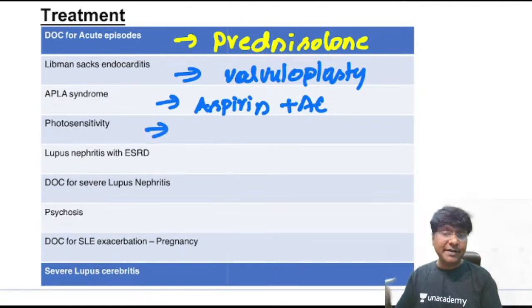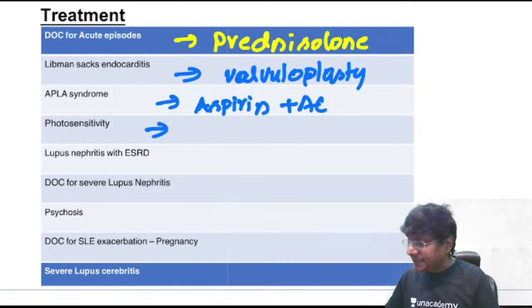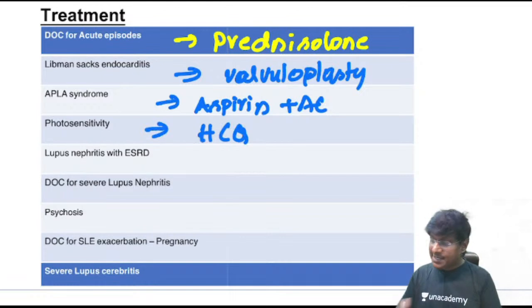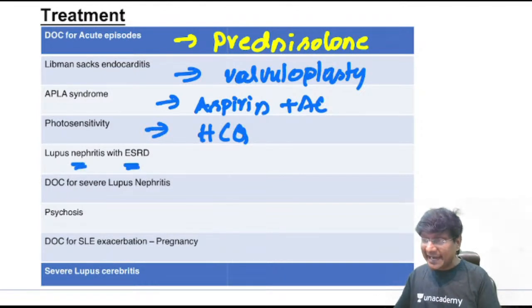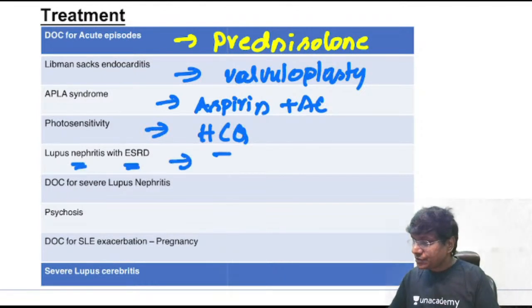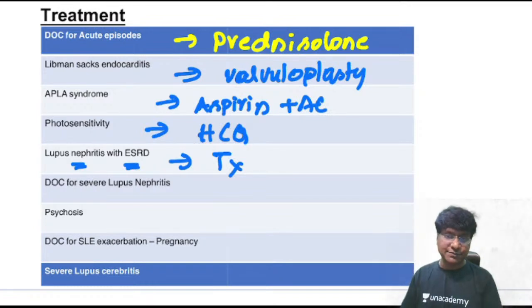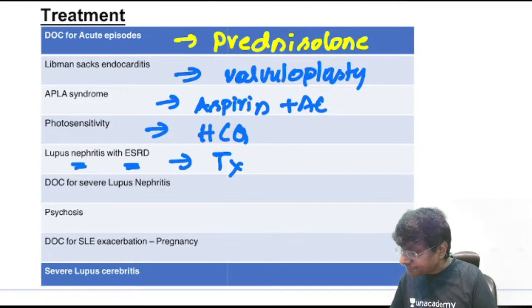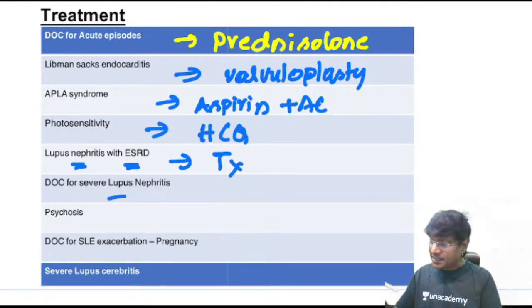And if there is development of photosensitivity in patients with SLE, you need to give hydroxychloroquine. And if there is lupus nephritis with end-stage renal disease, then you should do renal transplantation, right? What is the drug of choice for severe lupus nephritis?